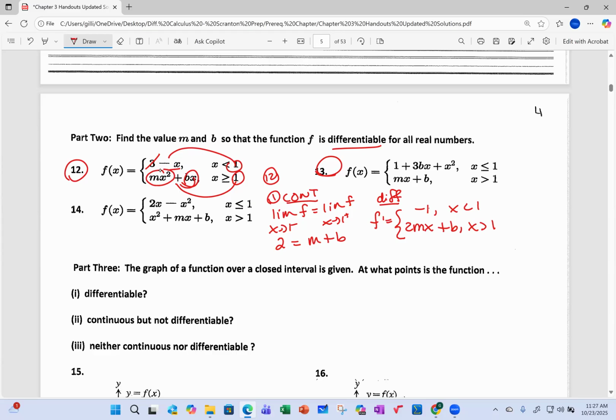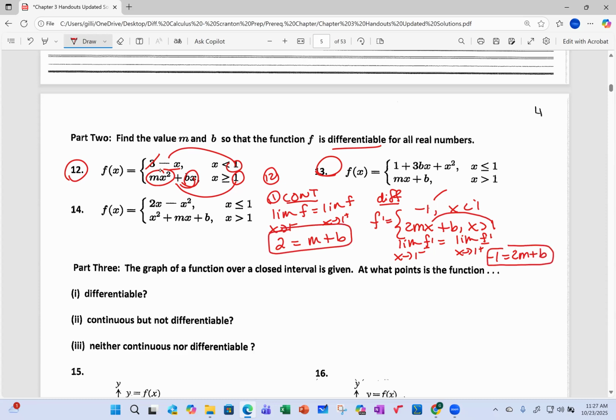I'm going to sub in the 1 now, but I have to write that out. The limit as x approaches 1 from the left of f prime. Make sure the limit notation is all there, and f prime. This cannot be missing. I'm just going to put in the 1 and get -1. Put in the 1 for x and get 2m plus b.